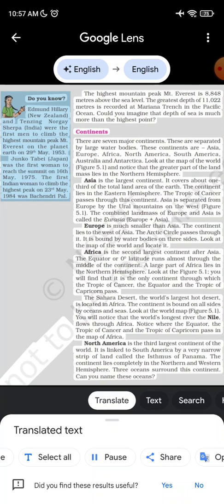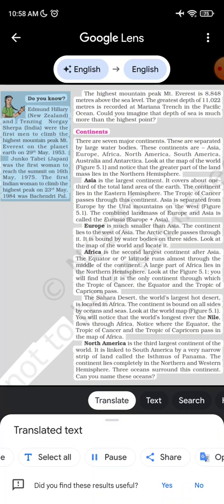Look at the world map, figure 5.1. You will notice that the world's longest river, the Nile, flows through Africa. Notice where the equator, the Tropic of Cancer and the Tropic of Capricorn pass in the map of Africa.